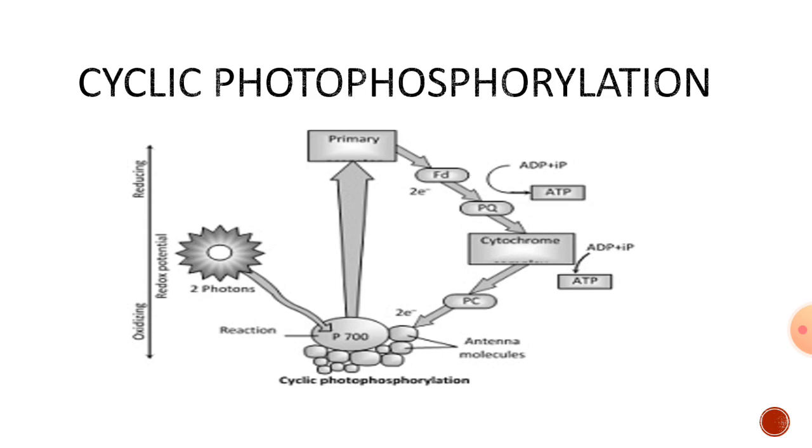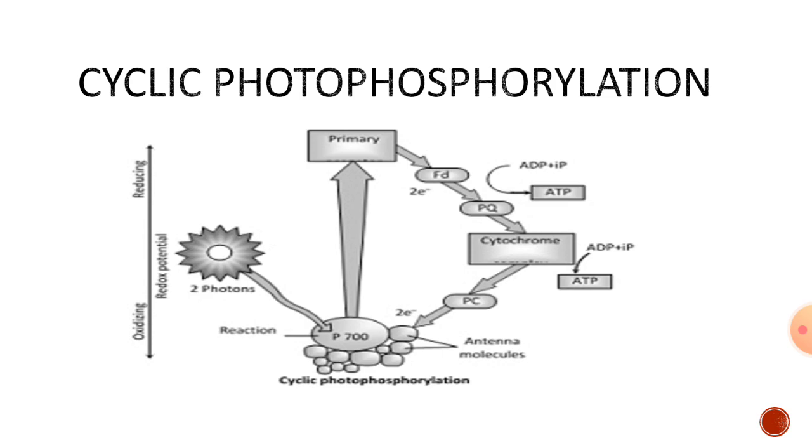So in this slide you can see cyclic type of photophosphorylation. Actually it is a cyclic process. It is basically an electron transport system where different electron carriers and photosystem 1 are getting involved. If you see clearly, the photosystem 1 with reaction center P700 is the place where electrons first generate.